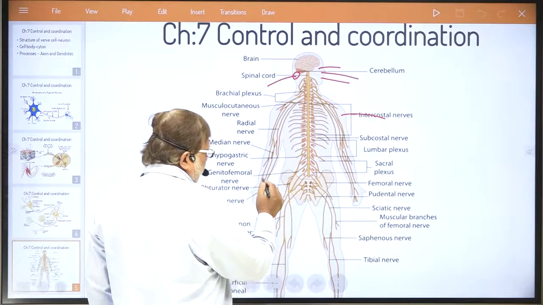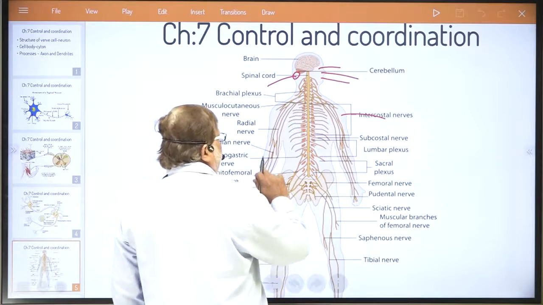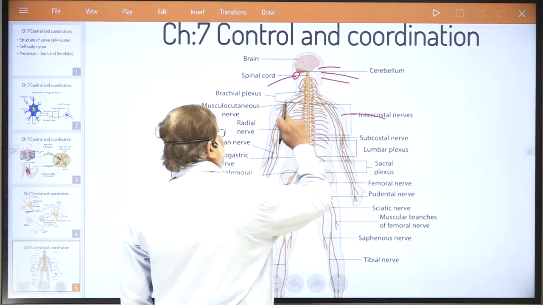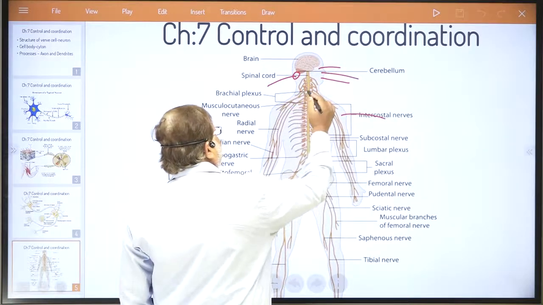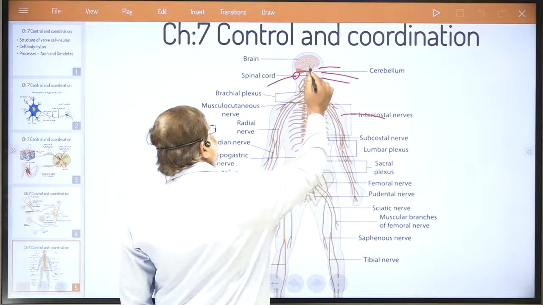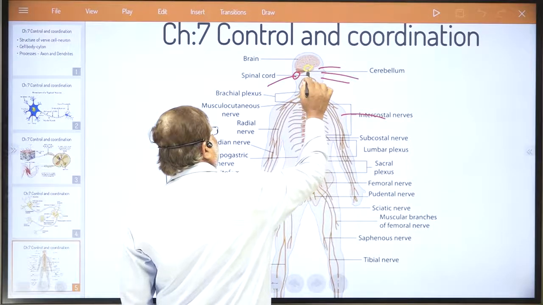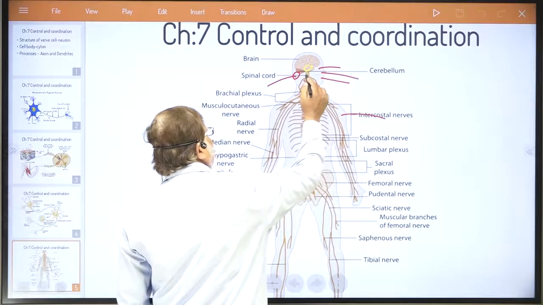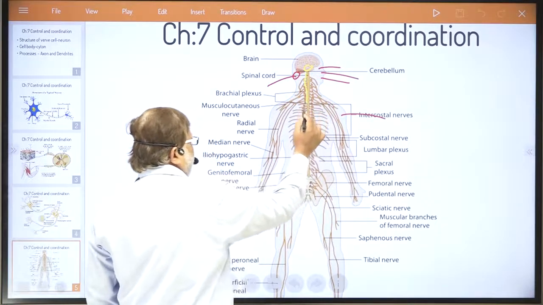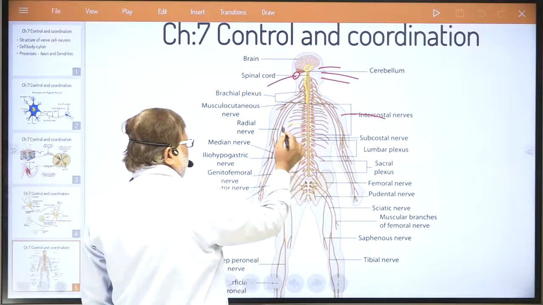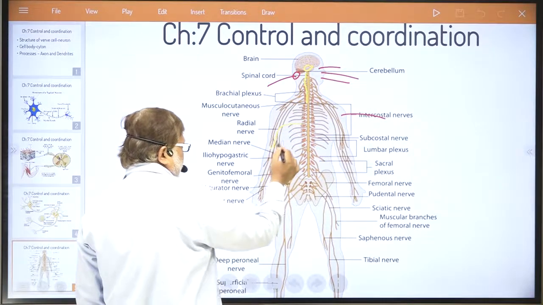This is the flow you need to understand: the signal travels in nerves, reaches the spinal cord, and via the spinal cord reaches the brain. The brain interprets the information and processes it, creates a signal which travels back to the spinal cord, to the nerves, to the effector organ.